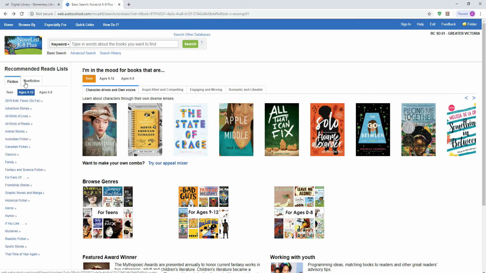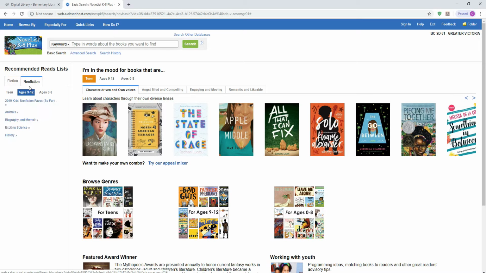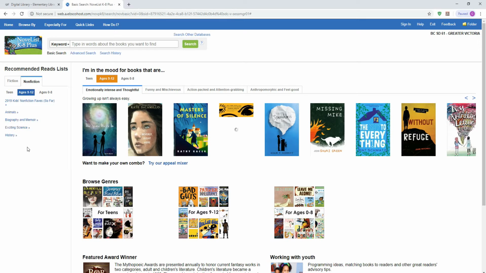Now finally, the last thing you can do, oh, and that's all for fiction, by the way. So then there's a whole other tab here for nonfiction. And nonfiction favorites so far is one of the categories, but then they break it down also by topic. And the last thing I'd like to show you is that you can search for a book that your child has enjoyed in the past.